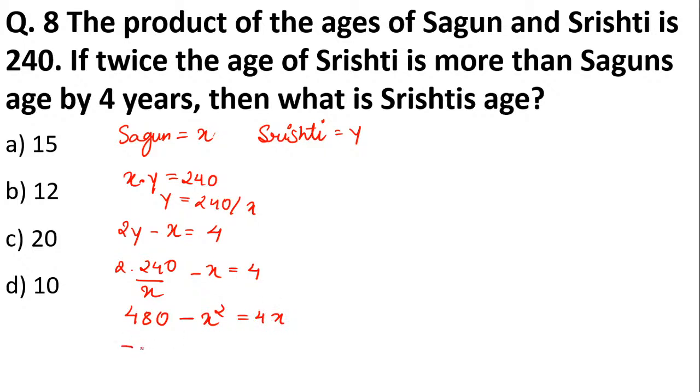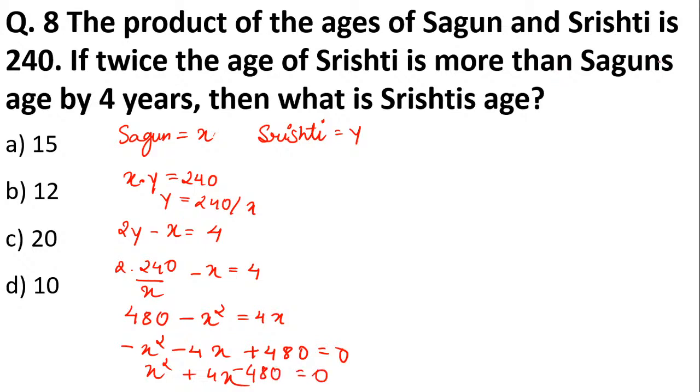Minus x square minus 4x plus 480 is equal to 0. So I'll take minus 1 as common and multiply it both sides. So x square plus 4x minus 480 will be equal to 0.